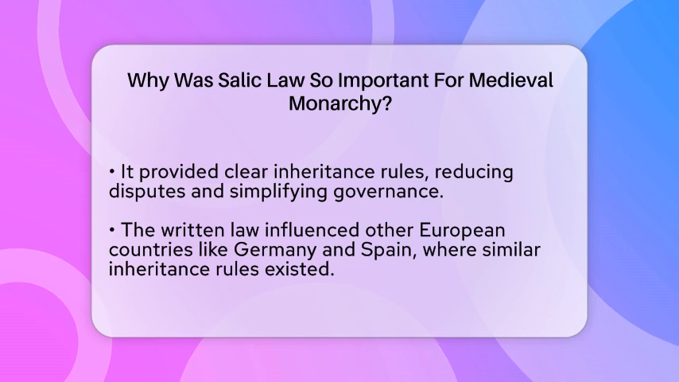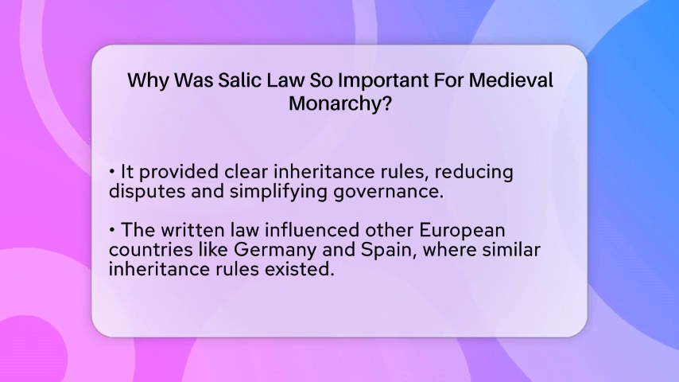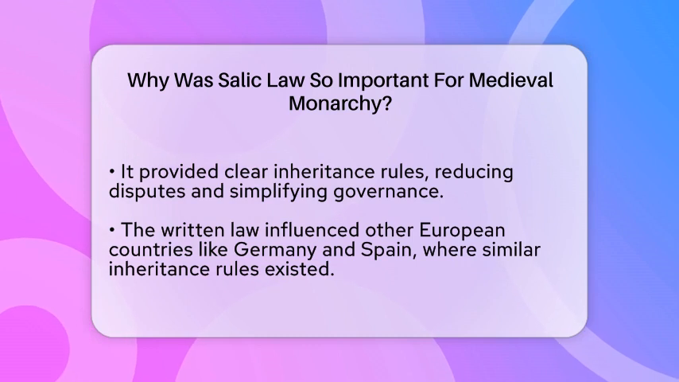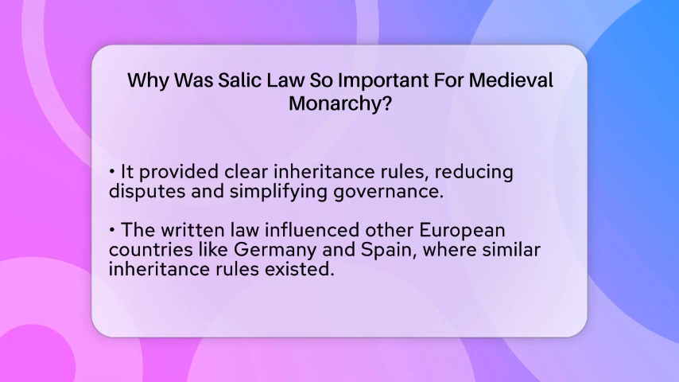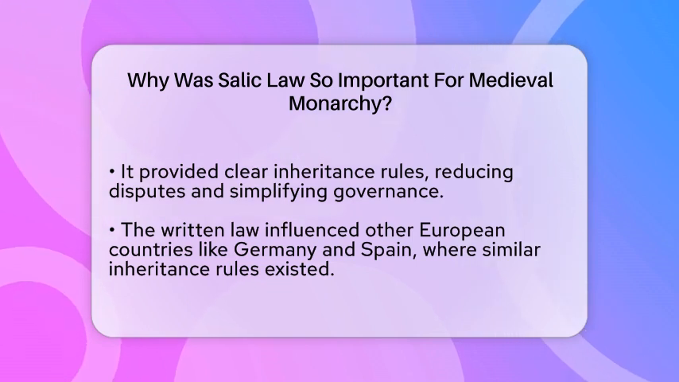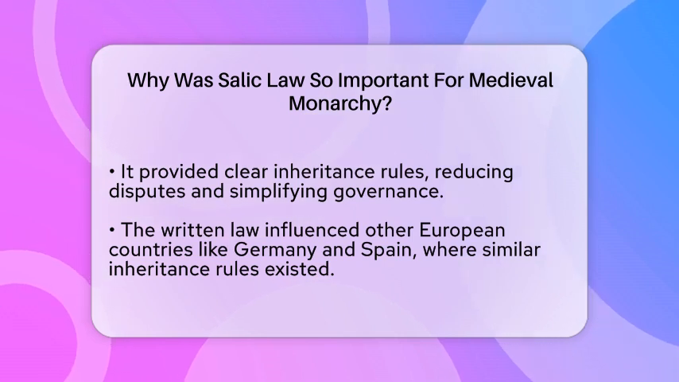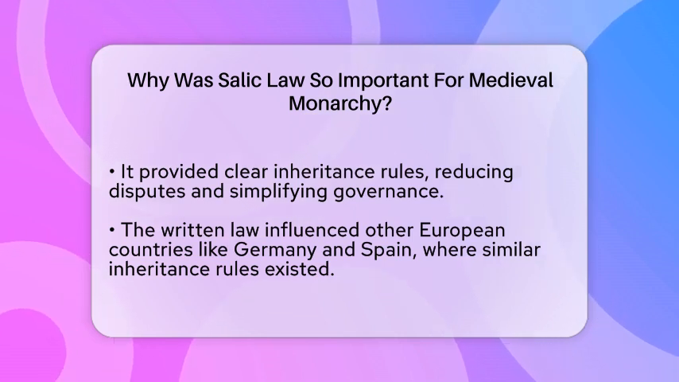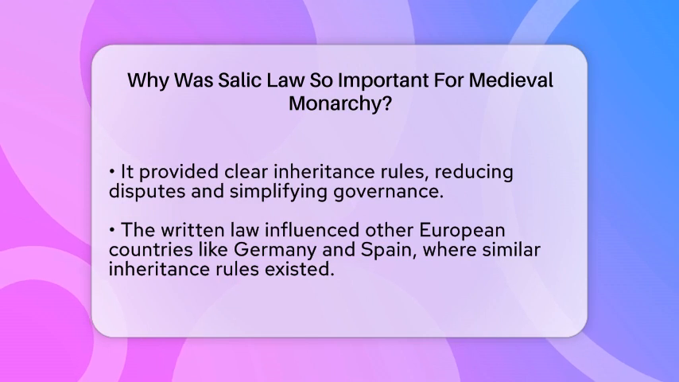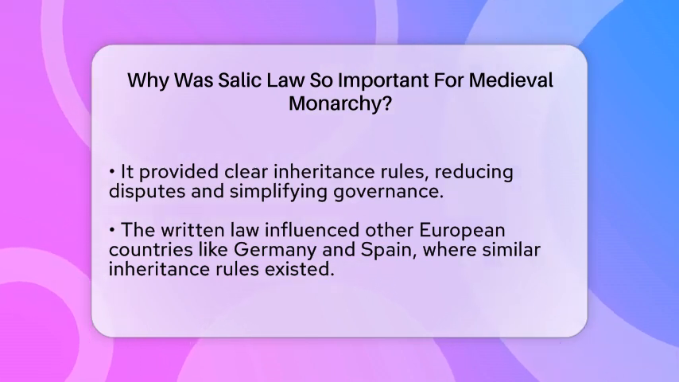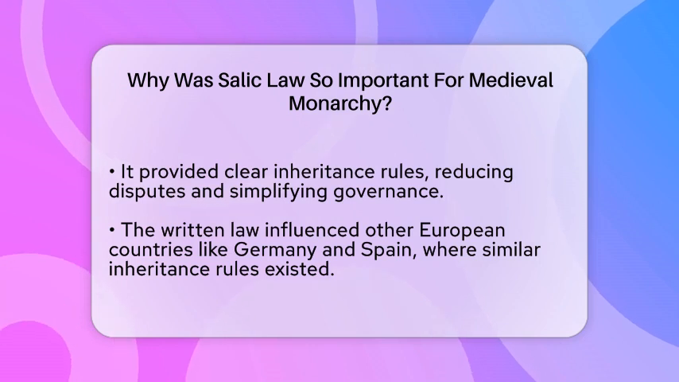It also meant that disputes over inheritance could be settled with clear rules, which made governance easier. The law was written down, so everyone knew what the rules were. This helped kings and nobles avoid arguments about who should be king. It also influenced other countries in Europe, like Germany and Spain, where similar rules about inheritance were used. Even during the time of Napoleon, some of these ideas about male-only inheritance were still in use.